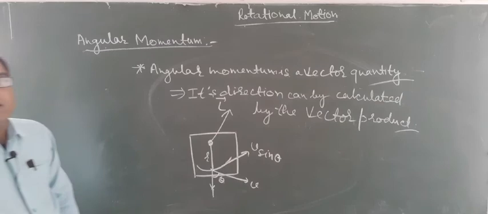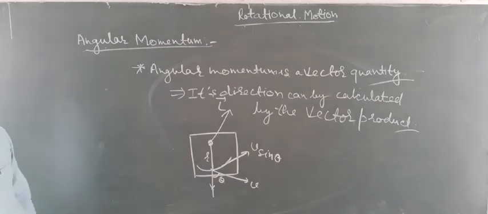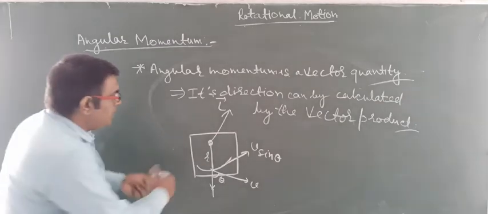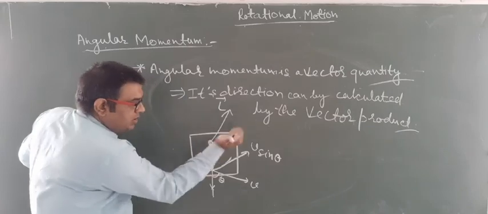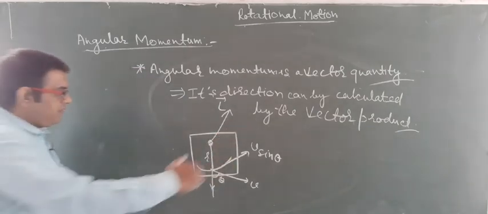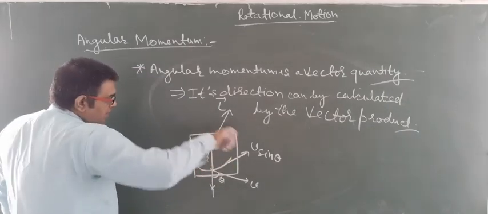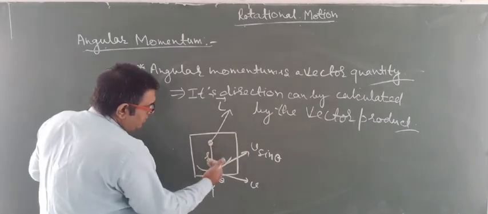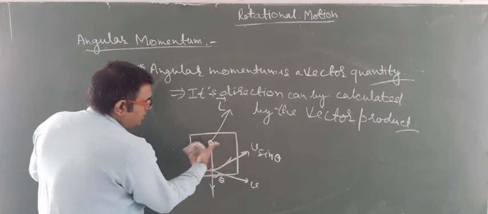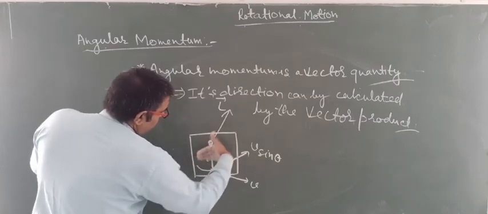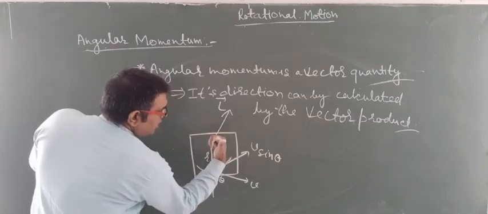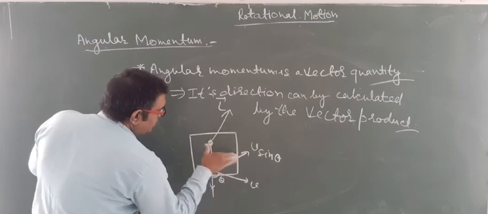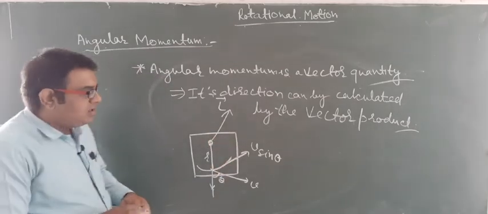The direction is perpendicular to r cross v. If the velocity is in this direction, then inward. So if the body is rotating anti-clockwise, then it is outward and it is taken as positive.